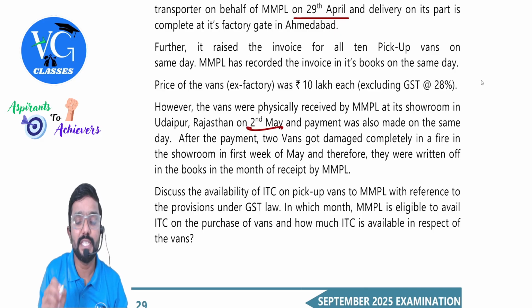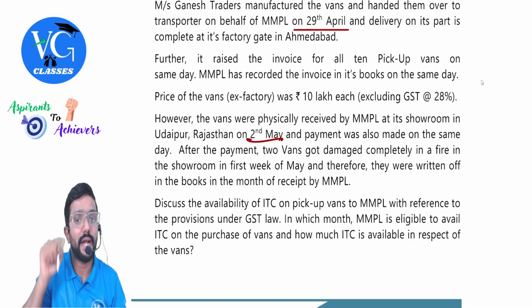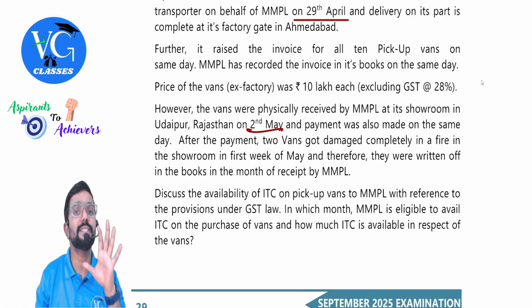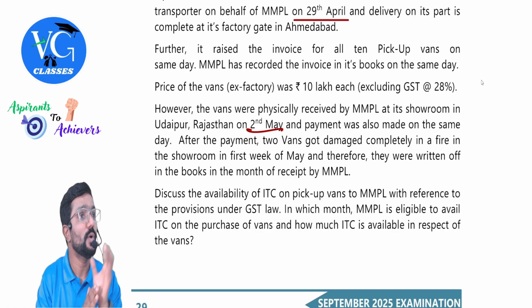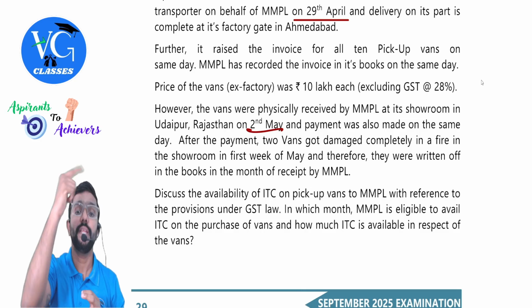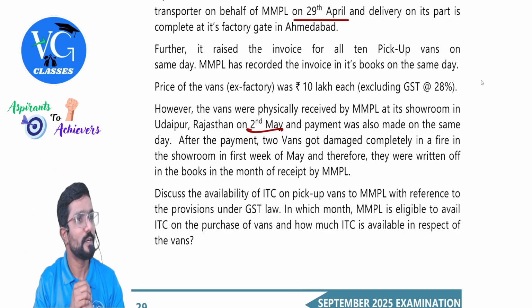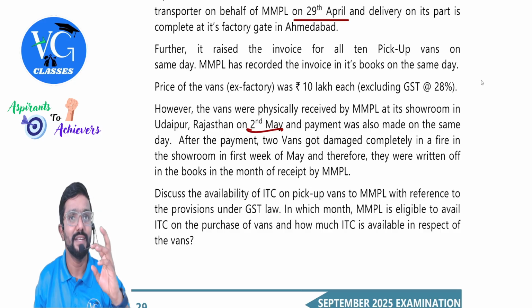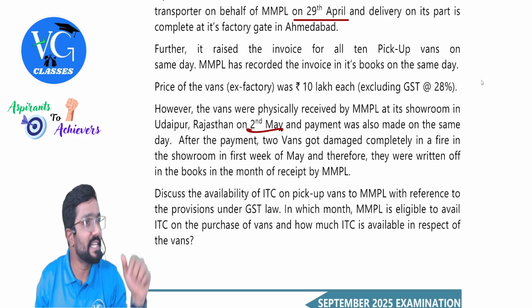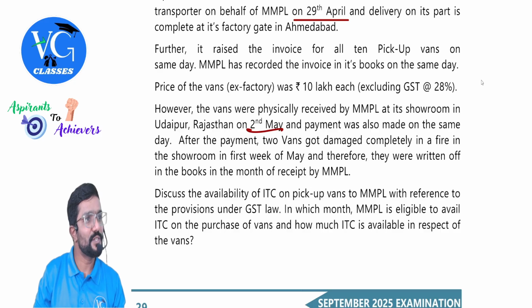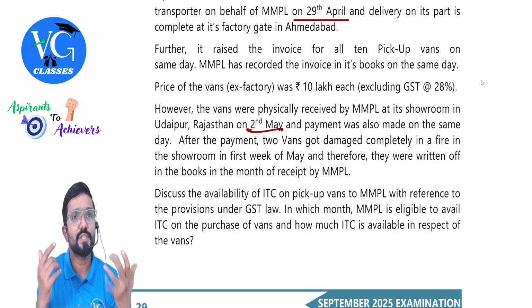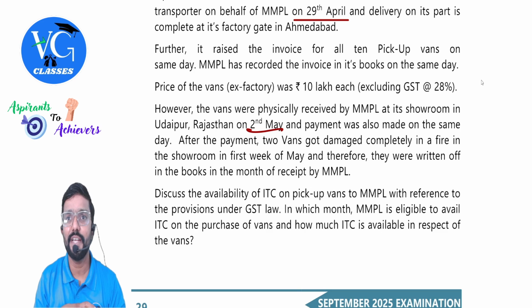Okay. Guys, it was dispatched on 29th April and received on 2nd May. When is supply said to be completed? 29th April. Now listen. The recipient has not physically received the goods. Now assume for April, he wants to claim credit. Can he claim credit or should he wait till May? He can claim the credit for April.